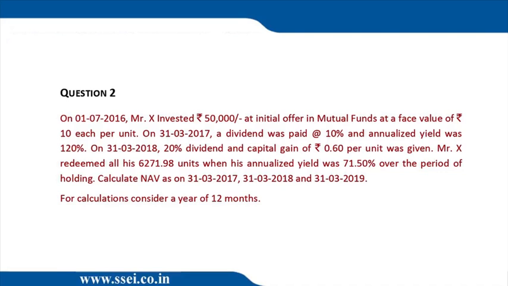On 31st March 2017, that means 1st July 16 to 31st March 17, that's 9 months, a dividend was paid at 10%. So 10% of 10 is 1. So 1 into 5,000 is 5,000. And the annualized yield was 120%.